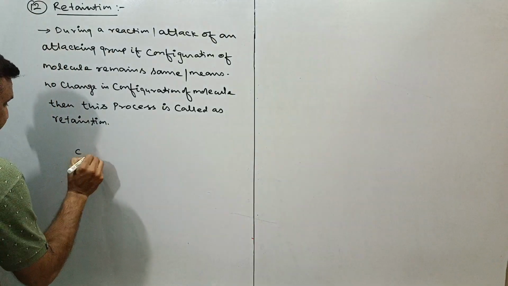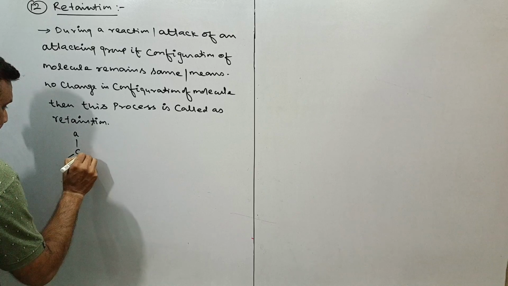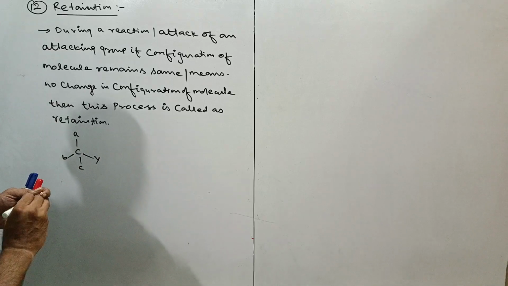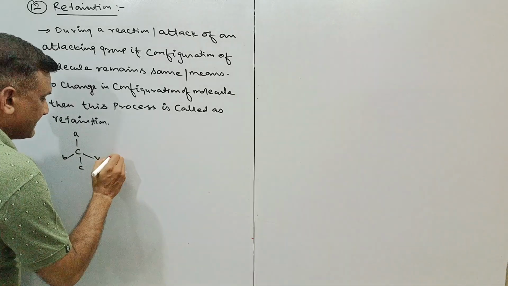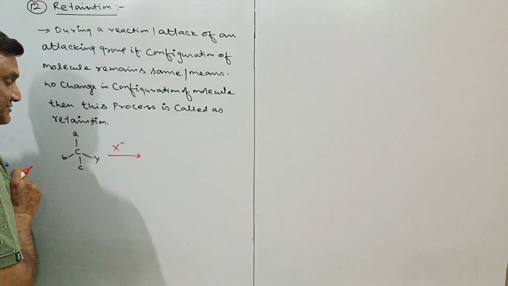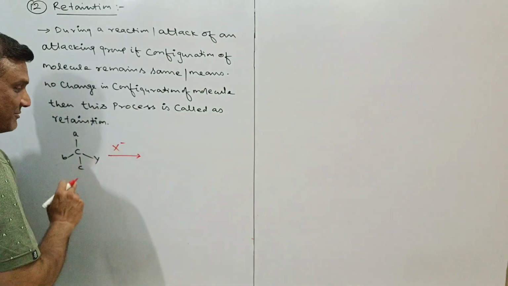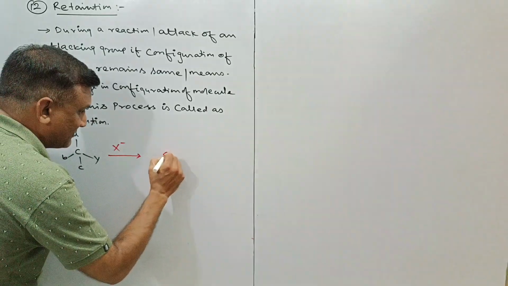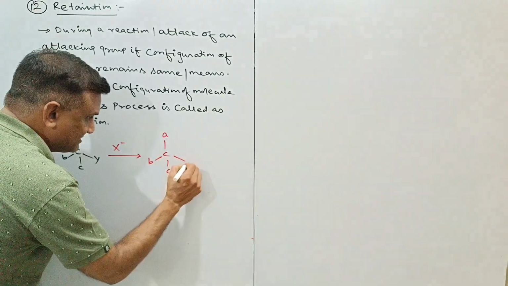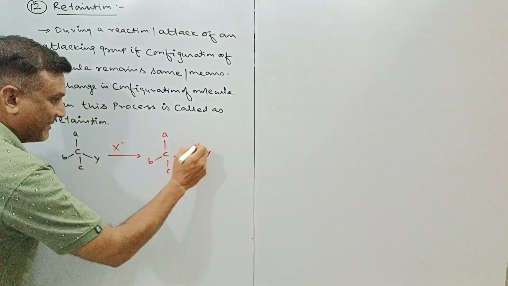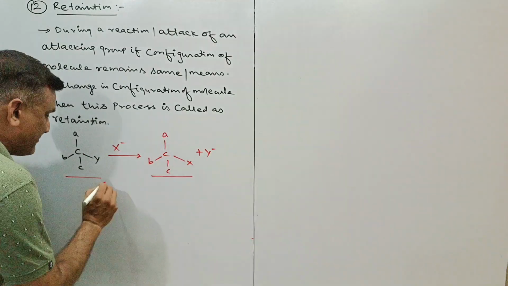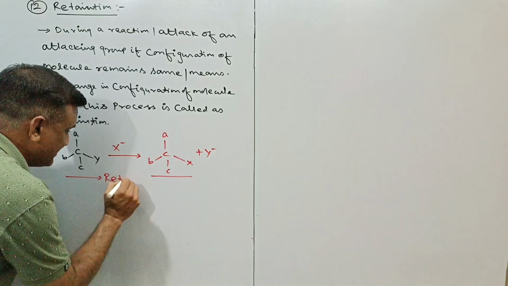Suppose this is the C, this is the A, this is the B, C and Y. If as an attacking group, suppose here is any X negative, during a nucleophilic substitution reaction, X attacks the molecule, and the configuration of the molecule remains unchanged like this, A, B, C and this is the X, with removal of Y minus, then there is no change in configuration of the molecule, and this process is called retention.